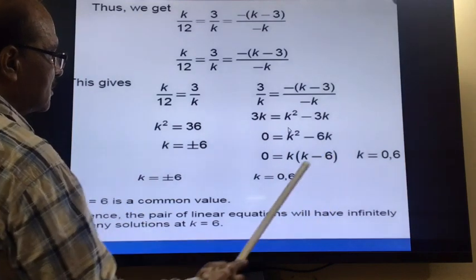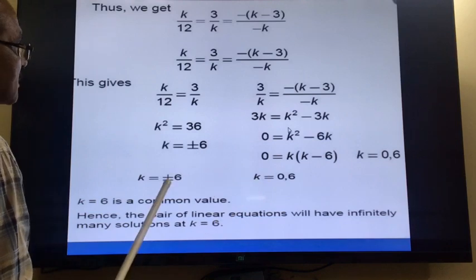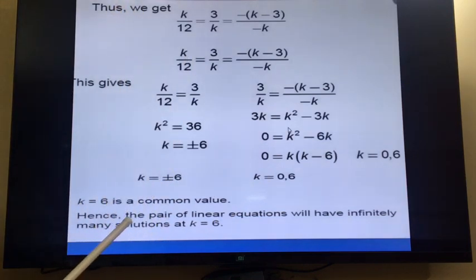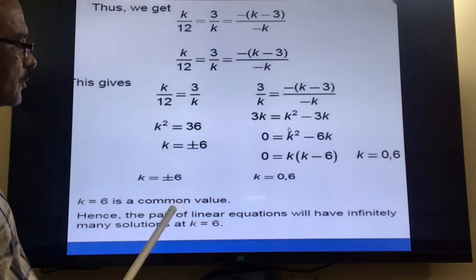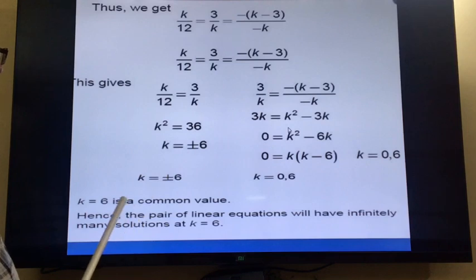So we got two answers, 0 and 6. Now after this, you will put these values in the given equation and see whether the equations are satisfied or not. If you put k is equal to 6, this value will satisfy both the equations.